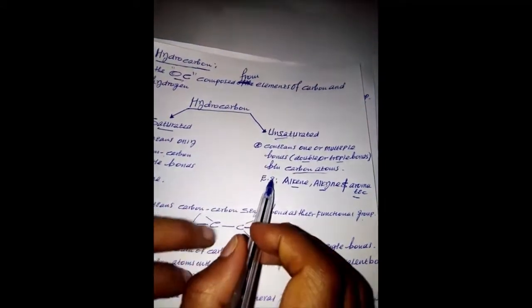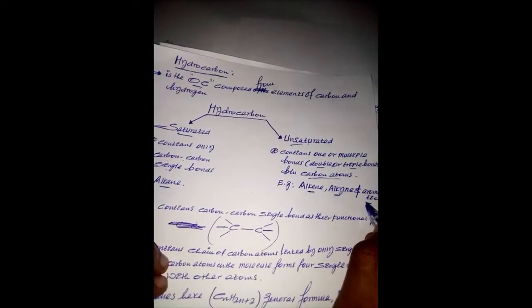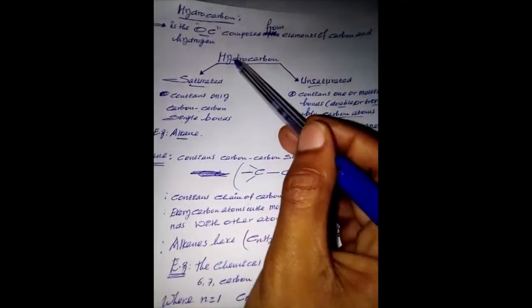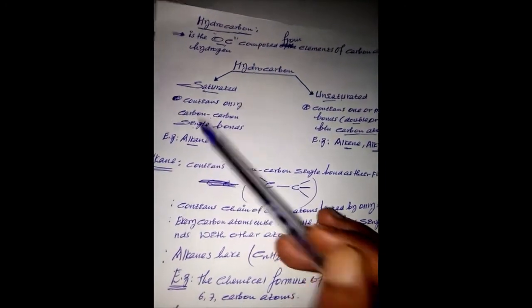The examples of unsaturated hydrocarbon are alkene, alkyne, and aromatic organic compounds. And the example for saturated hydrocarbon are alkane organic compound. Let us see alkane.